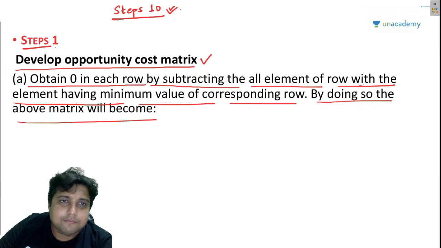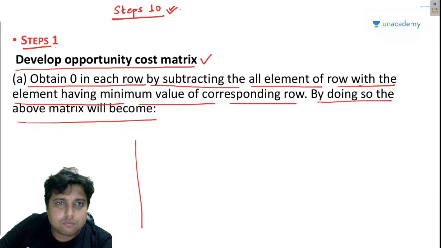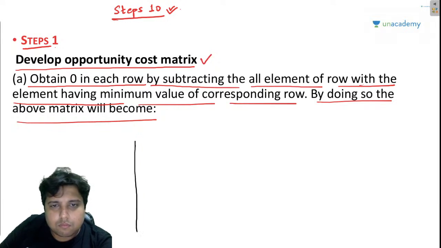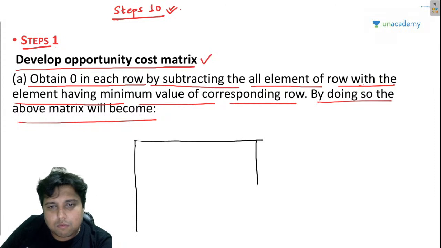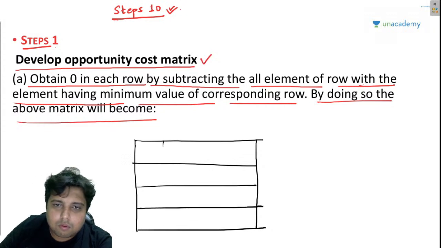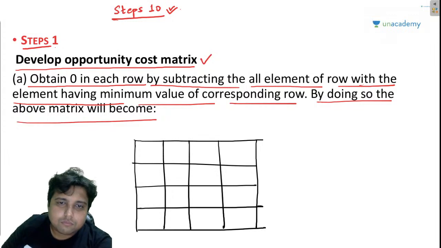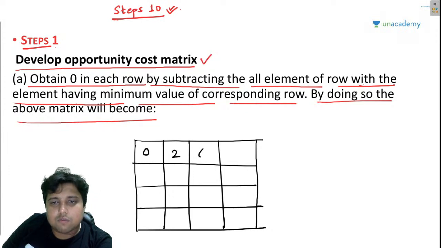So this will become 5 7 11 6 was there, so this will become 0 2 6 1.